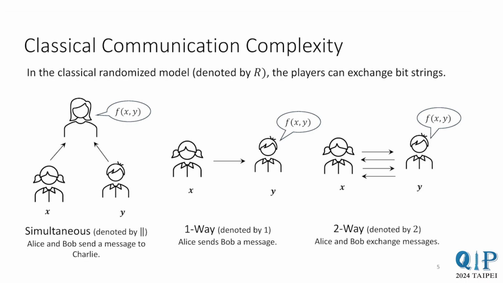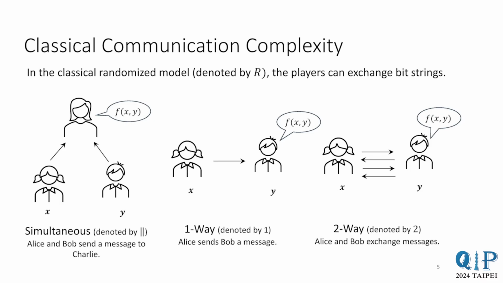Here, Alice is allowed to send one message to Bob, and Bob must announce the answer. The least restrictive model is the two way model, where Alice and Bob can interact with each other. Eventually, Bob announces the answer. These are successively stronger models, and we know exponential separations between any two models.